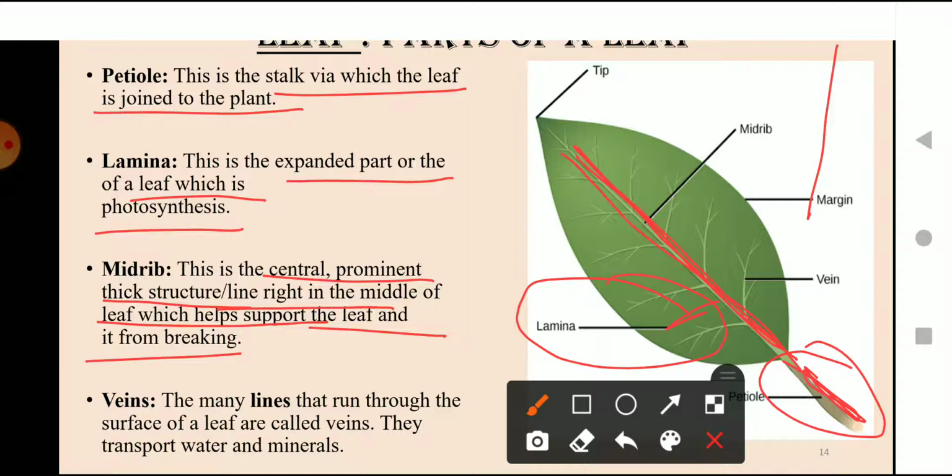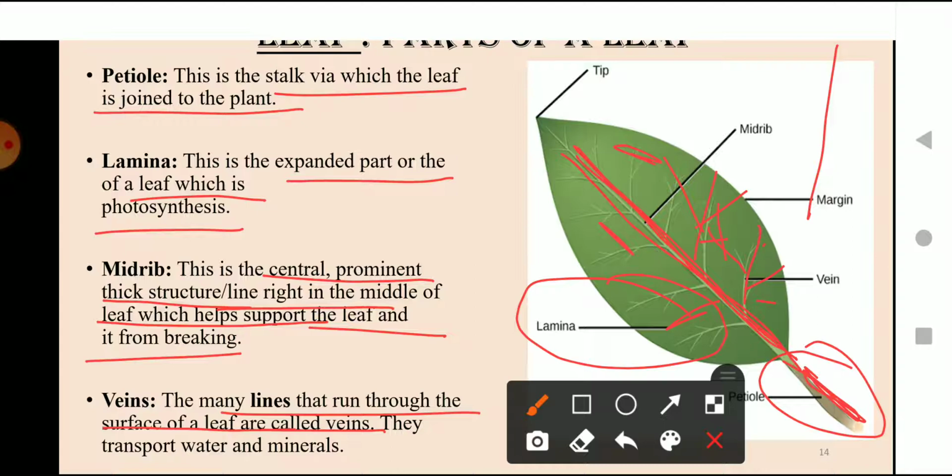Okay students, then we are going to talk about veins. What are veins? Veins are these lines. You might have seen a leaf. When you look at a leaf, you can clearly see that it has many small veins like this. You can understand it like we have veins in our body. Similarly, plants have veins also. The many lines that run through the surface of the leaf are called veins.